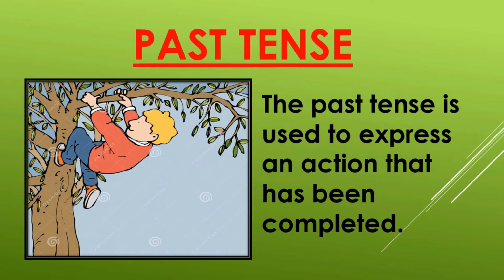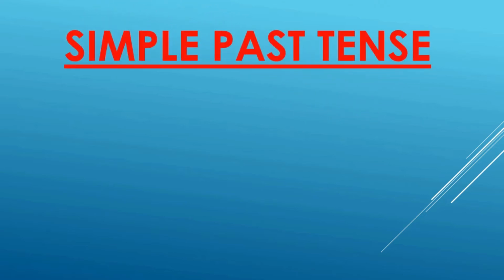Now, like present tense, there are again 4 forms of past tense. The first form of the past tense is the simple past tense. Now, what is meant by the simple past tense?